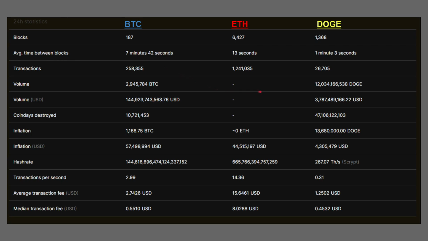We do see general volume statistics and transactions per second. This is an interesting one, particularly for block time. We see about 3 transactions per second on Bitcoin are processed. Ethereum, about 14.36. So we could say about 14, maybe 15 transactions per second. Dogecoin, with a noticeably slower transaction speed, with about a third of a transaction processed every second. So we could say about one transaction every 3 seconds on the Dogecoin network.